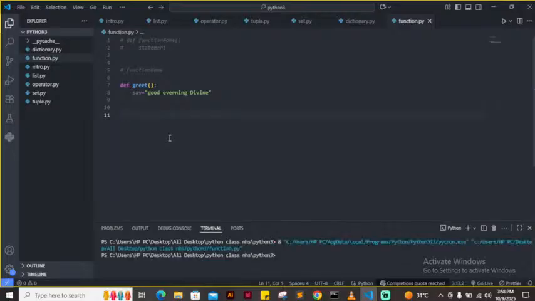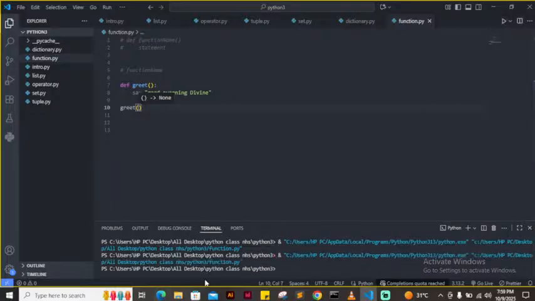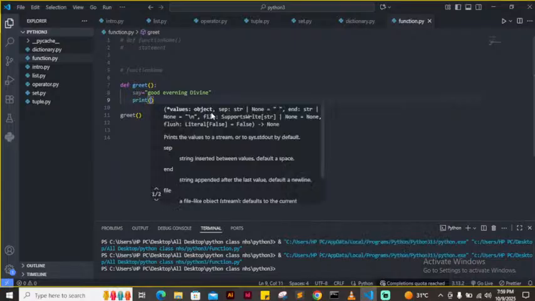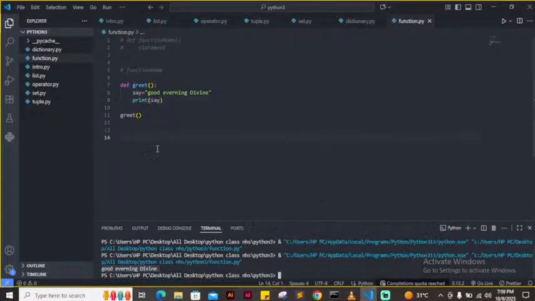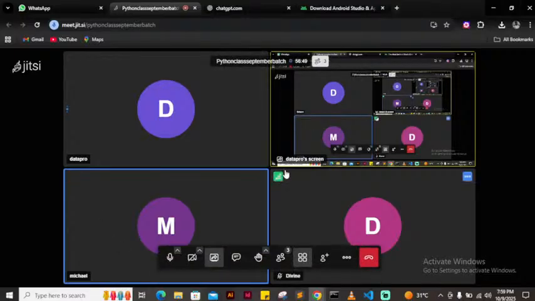And please, another thing to notice again, it is wrong for you to now come here and press save. You can see it will tell you there is an error, and that error is what we call indentation, a tab. Then if I want to run this function now, I want to trigger this function, I'm going to call the function name, which is greet, bracket open and close. If I run this, you can see that my function is printed out, greet. I also print, because you have to pass a print statement, Divine.